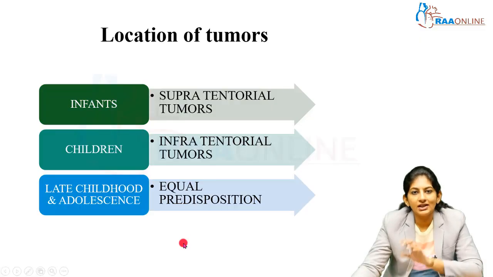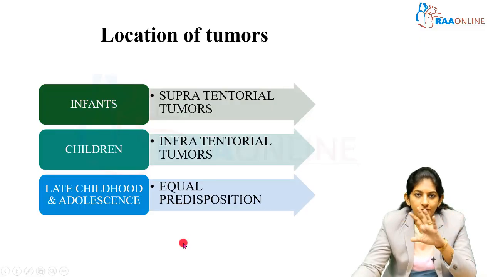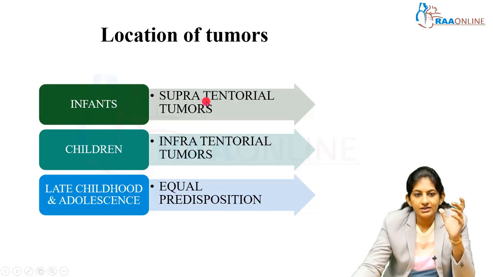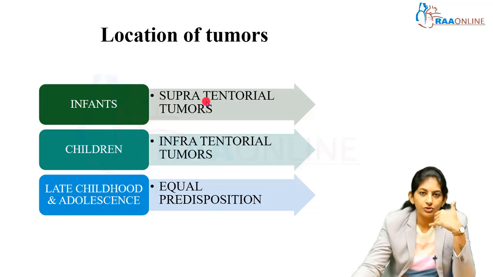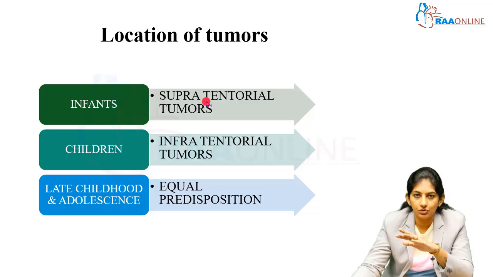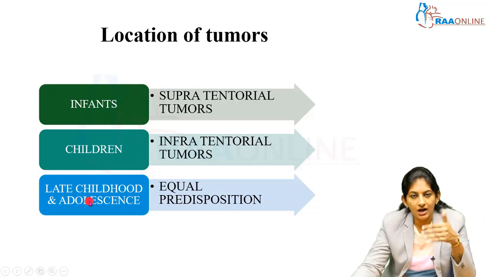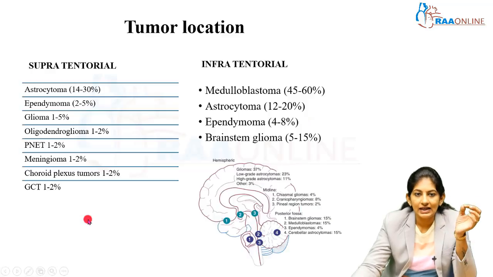So depending on the age, the location of tumors also has a slightly higher predilection. It is not like infants will have only supratentorial tumors, not like that. It is just that infants will have supratentorial tumors more than infratentorial. Children are known to have infratentorial, or posterior fossa, tumors more than supratentorial. Late childhood and adolescence have equal predisposition. Both supra and infratentorial tumors can be seen.